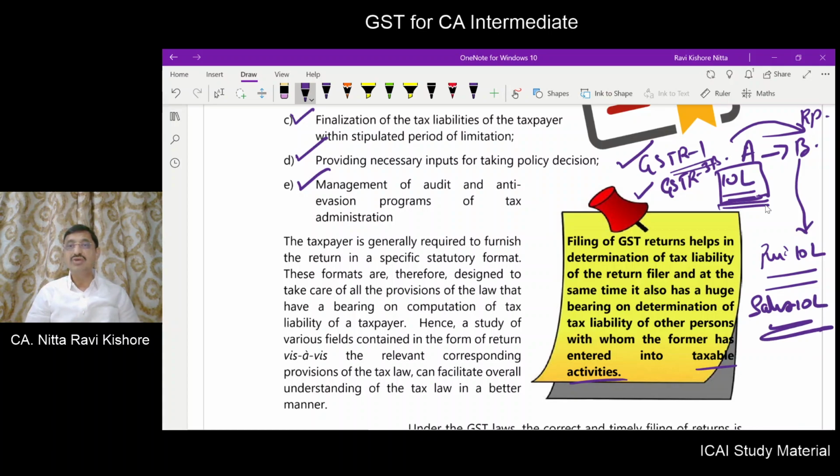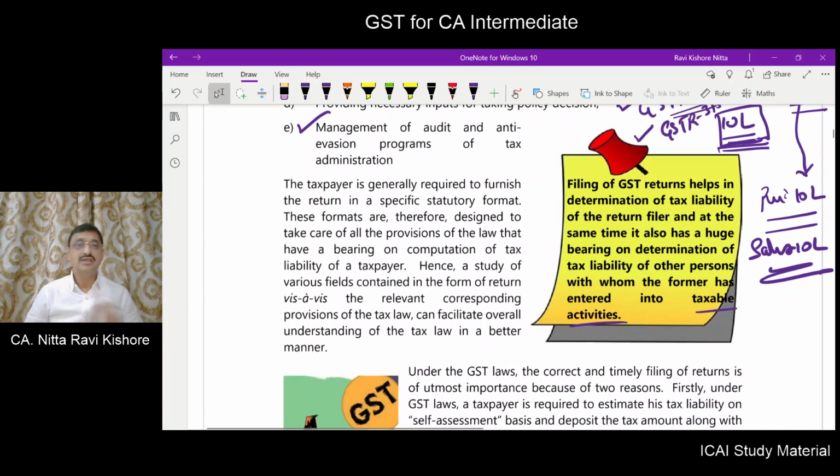So, with the volume of procurement by B will be determined from the returns filed by the suppliers who supplied to B. So that is a crucial point in filing of returns. Now generally the return forms are to be filed in a specific form, meaning in the prescribed form. It is a statutory format.